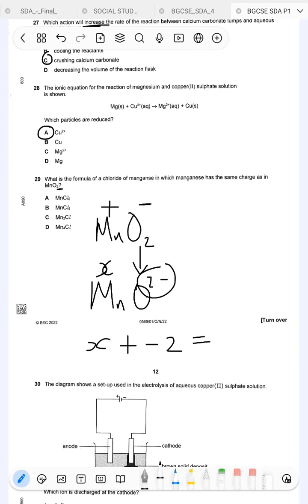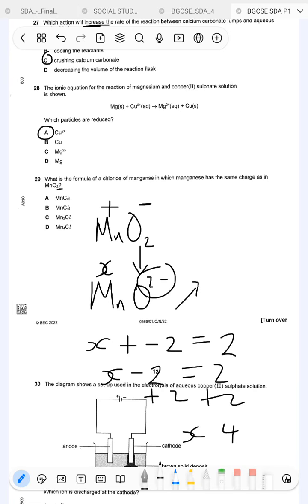this 0 in the compound overall. All right, so therefore we just solve for the X. So X is going to be 4. So we go back and confirm.